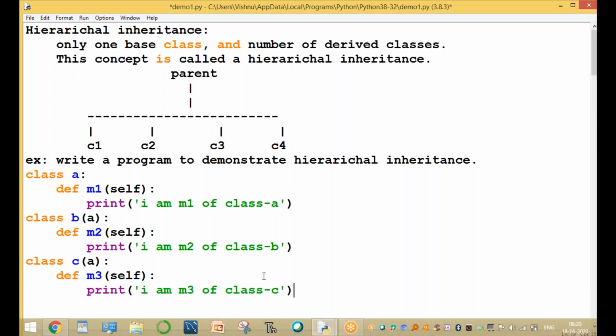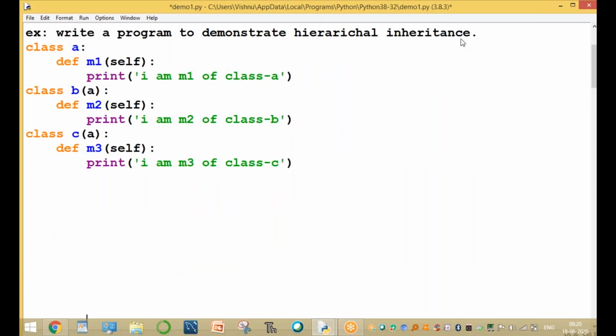Now what is the structure of this program? Write a program to demonstrate hierarchical inheritance.